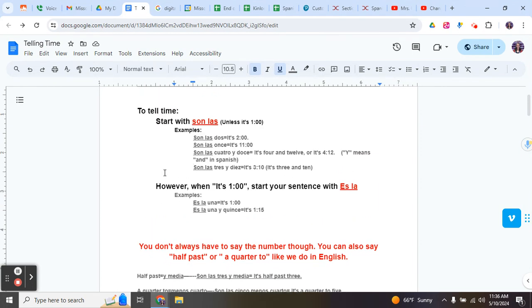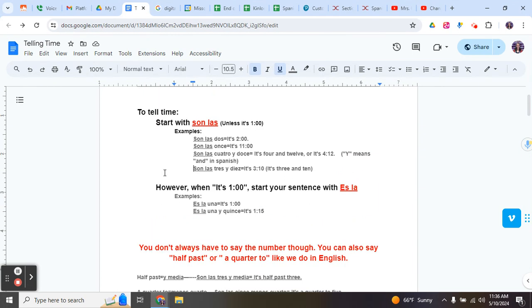Now, when it's 1 o'clock, because 1 is singular, we're using the verb ser, and "son" is for plural. That's the form for ellos and ustedes, so "they." The singular, "it," is "es." If you want to know the logic behind it, that's why. So when it's 1 o'clock or any of the minutes past 1 o'clock, if 1 is that first number, you're going to start with "es." So "es la una y quince," 1 and 15, and so on. That's how you tell time.